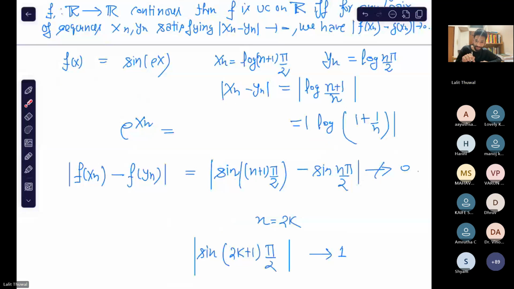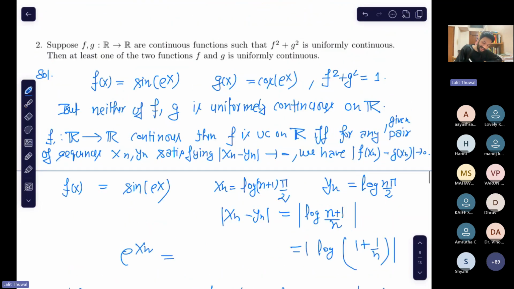Similarly, you can prove that this function is not uniformly continuous, by similar reasoning. So in this way, we see that this is a false statement. If we square them and add them, we get a continuous function, but none of the f and g is a continuous function.